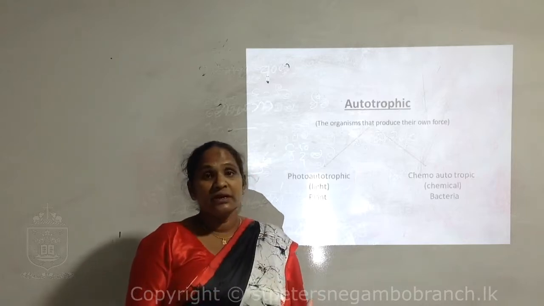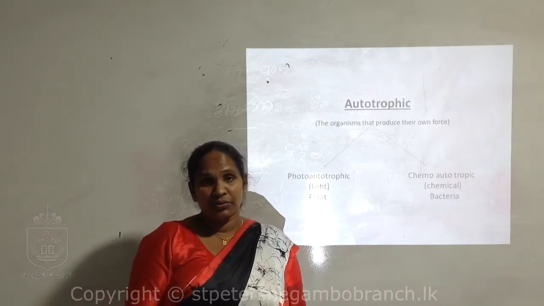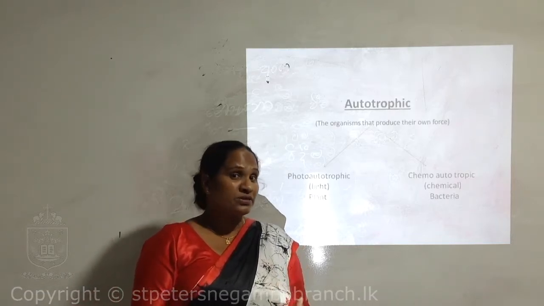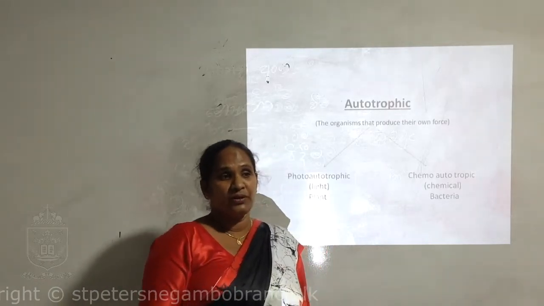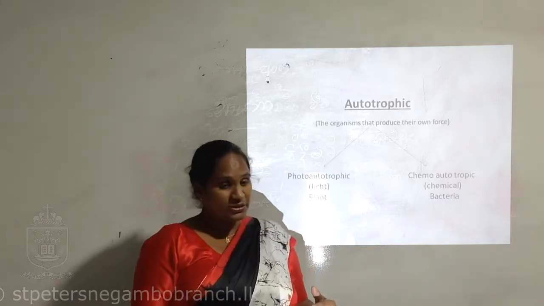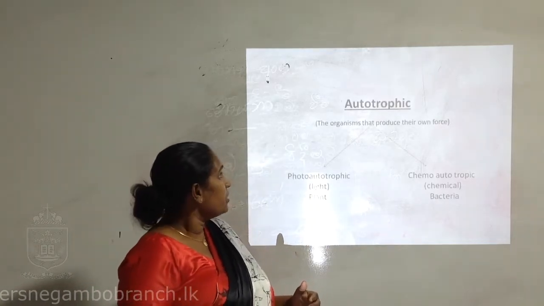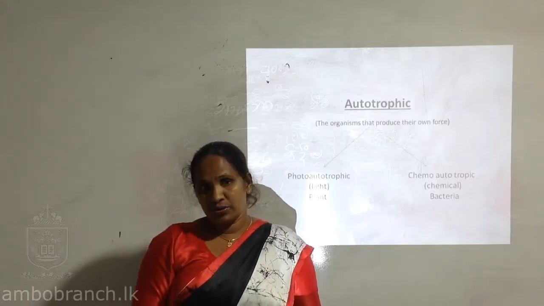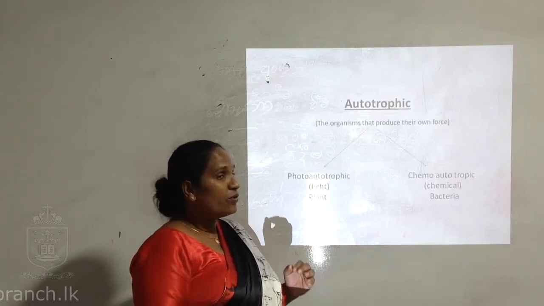They are called autotrophic. Humans and animals are heterotrophic because they cannot produce their own food. They have to depend on other organisms for food. Autotrophs can also be divided into two: photoautotrophic and chemoautotrophic.